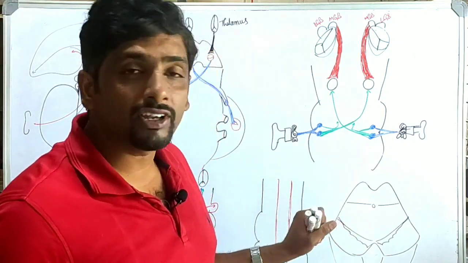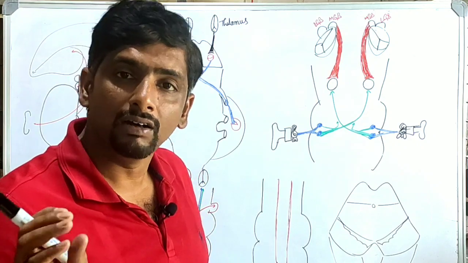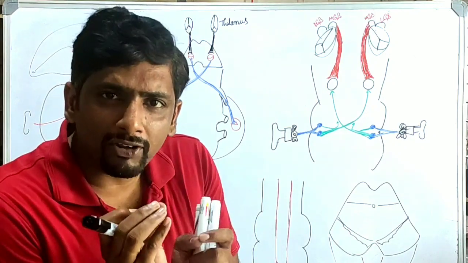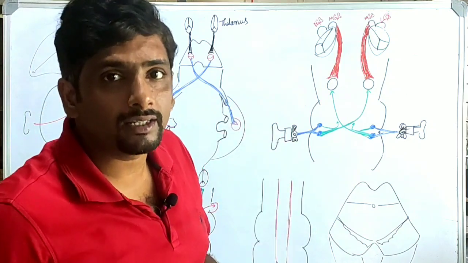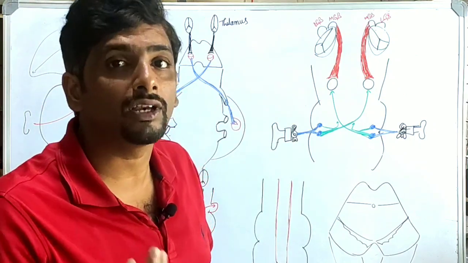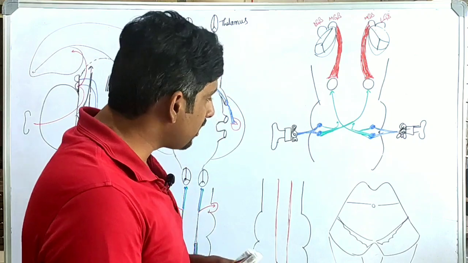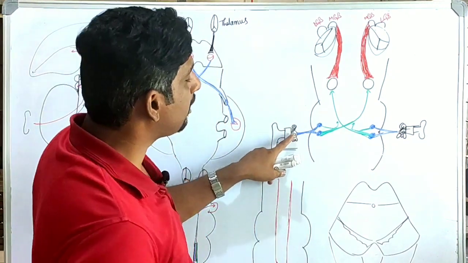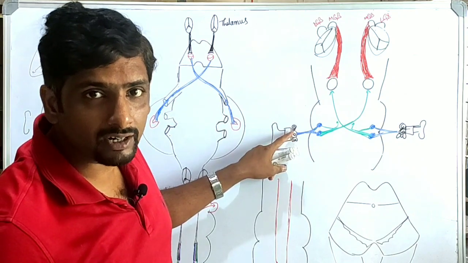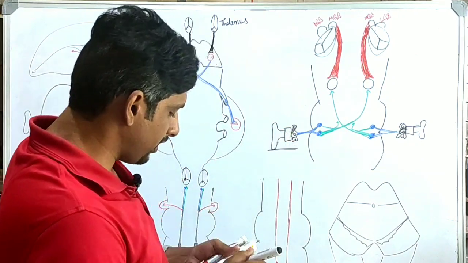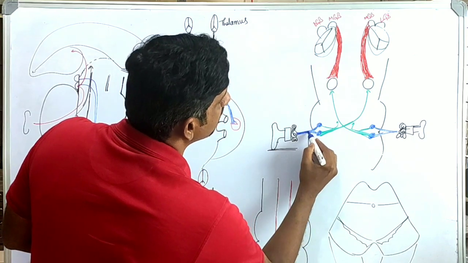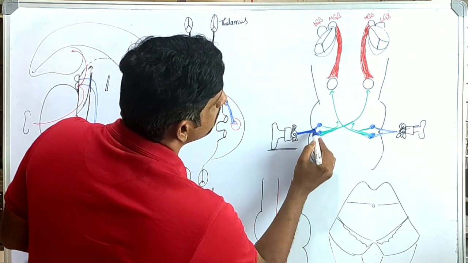First we will relate the inferior colliculus with the auditory pathway. We will understand the auditory pathway very briefly so that we can understand the inferior colliculus. This is our ear, the internal ear, and the vestibule of the internal ear carries the sensation through the vestibular nerve.